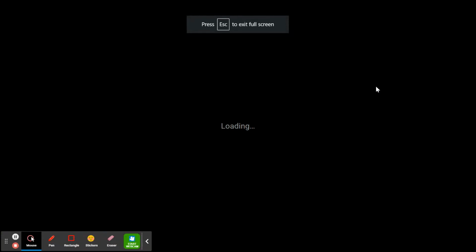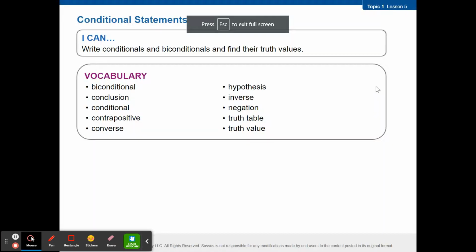All right, so looking at this first slide. It says the "I can" statement. We're talking about conditional statements today. This is broken up into 2 days so that we can get the language down, okay? I can write conditionals and biconditionals and find their truth values.